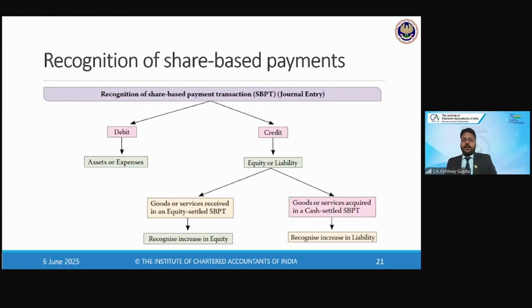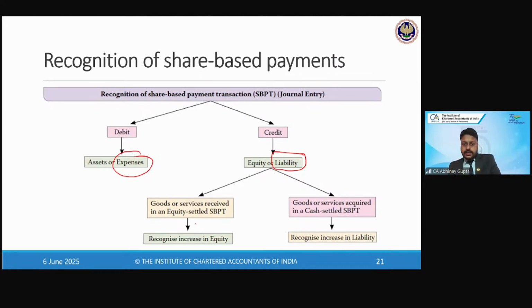Now, what would be the accounting in case of the share-based payment transaction? So there could be one side debit, right? We will debit the expense, right? And there will be another side credit. We will credit the liability, because on day one, we are neither offering nor discharging any obligations, right? So we will record a liability. Until the obligation is discharged, the liability continues, right?